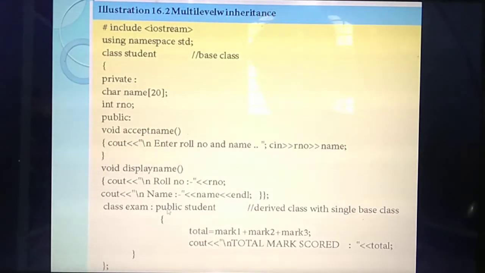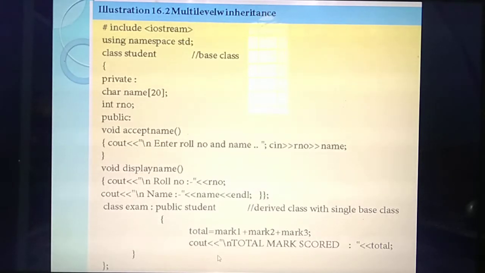Okay. So in this exam, what's the next symbol? Colon. Then which visibility mode do you need to give? Public. So from which class are you deriving? Base class called student. Understood this line? So inside this class exam, you are going to add the marks of the student. So this class is derived from which class? Student class.